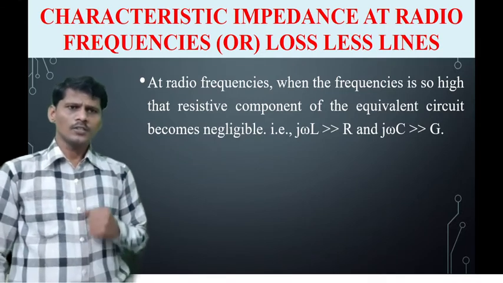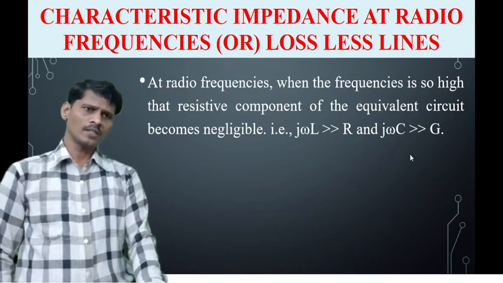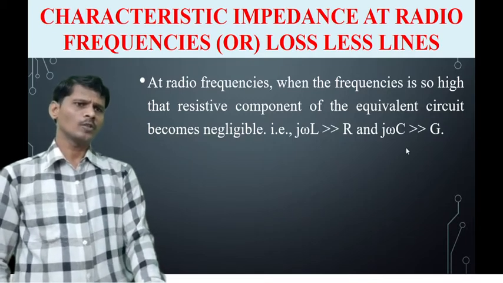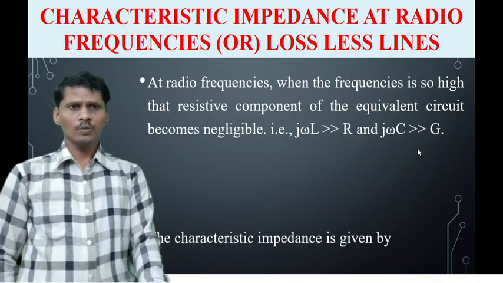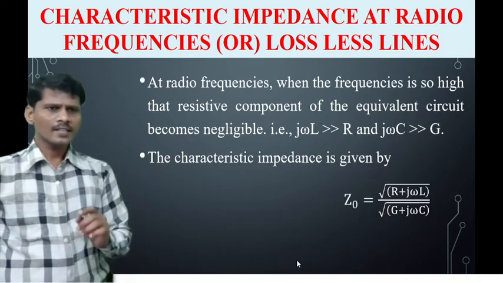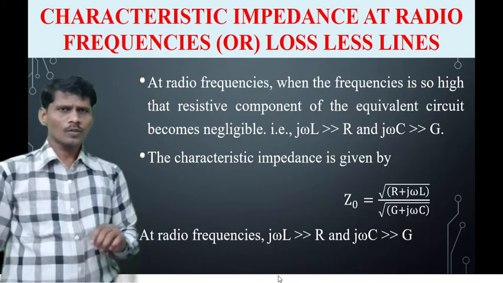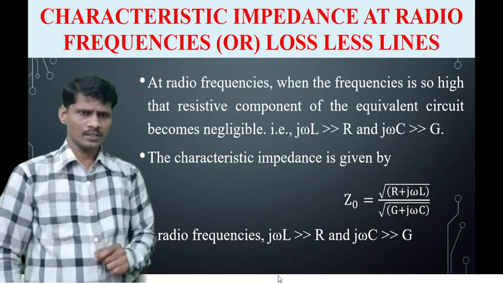So that is, j omega L is very much greater than R and j omega C is very much greater than G. Compared to j omega L and j omega C, the resistance and conductance are very less, so removing R and G values. We know that the characteristic impedance is defined as Z0 equals square root of (R plus j omega L) by (G plus j omega C).